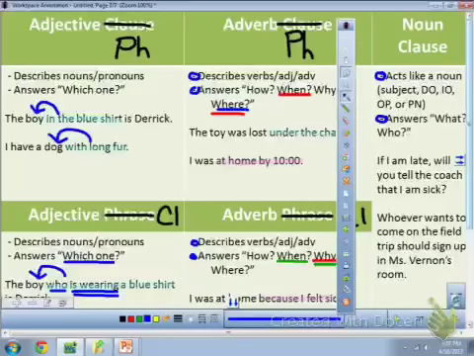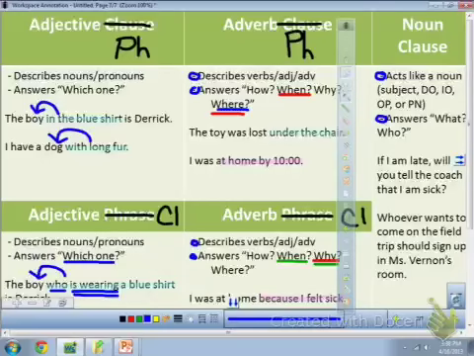The same sentence we looked for the adverb clause in before, if I am late, will you tell the coach that I am sick? If I am late was an adverb clause. But what is it that you're going to tell the coach? What you'll tell him is that I am sick. Since this is a what, it's a noun clause, acting as a direct object.